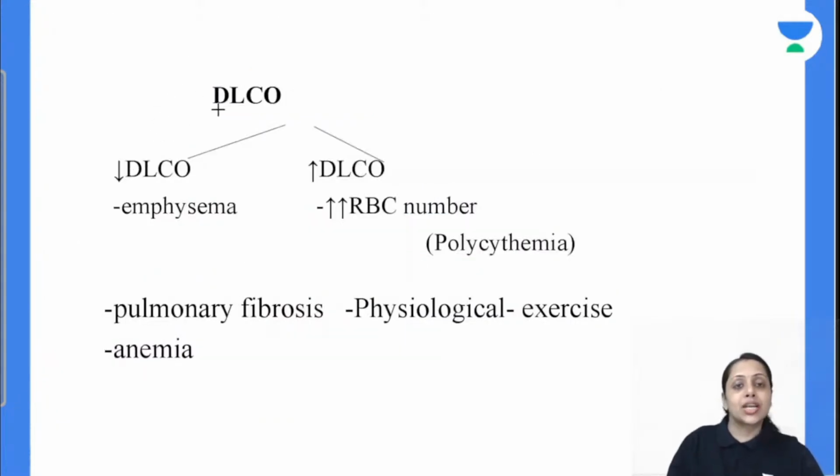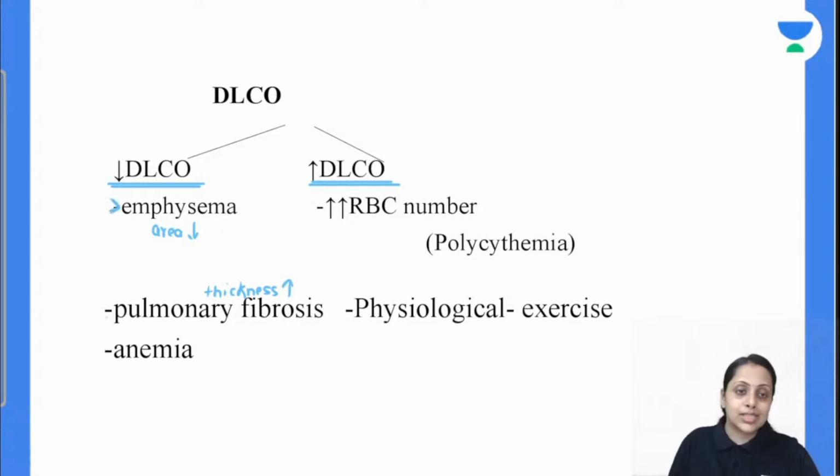So now coming to the clinical aspect, there are some situations where diffusion capacity of lung for carbon monoxide decreases. There are some situations where it is going to increase. अभी जस्ट बात किया था, एम्फाइसेमा में एरिया डिक्रीज होता है, डिफ्यूजन कैपेसिटी डिक्रीजेस। पल्मोनरी फिब्रोसिस में थिकनेस ऑफ मेम्ब्रेन इंक्रीजेस, सो द डिफ्यूजन decreases.